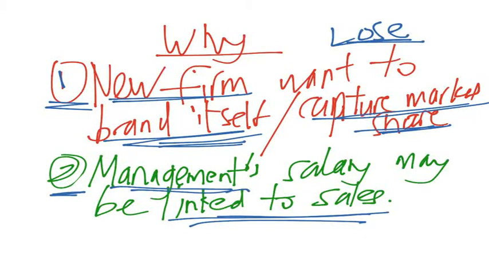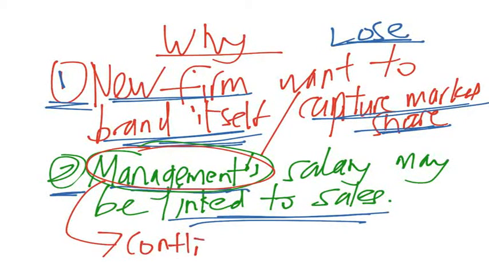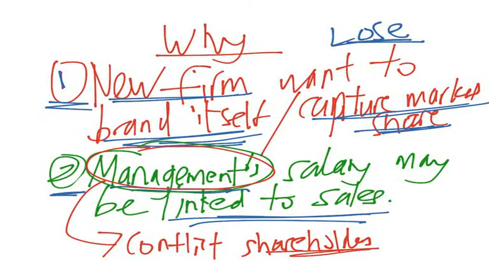But if this is the case, the management is actually in conflict with the shareholders, because the shareholders' money earned, if you guys don't know, is actually linked to profit. It's a percentage of the profit that the company generates.